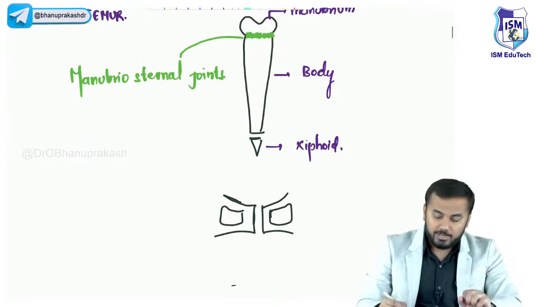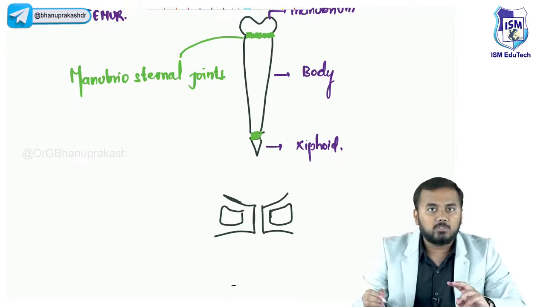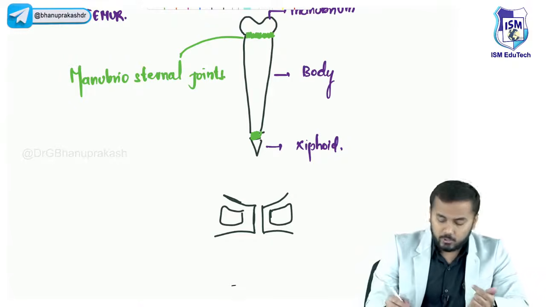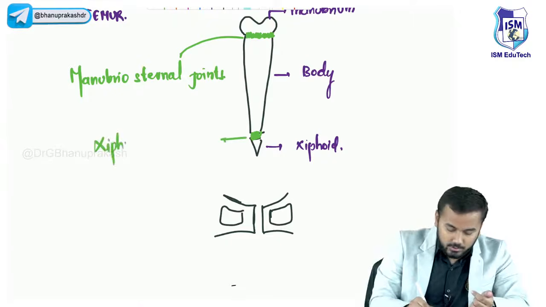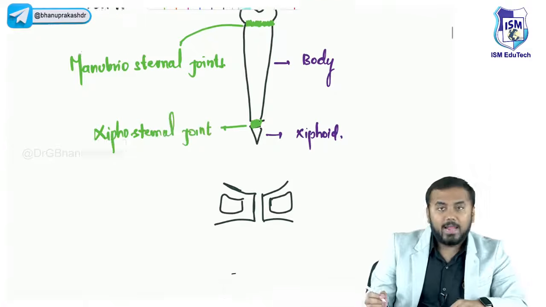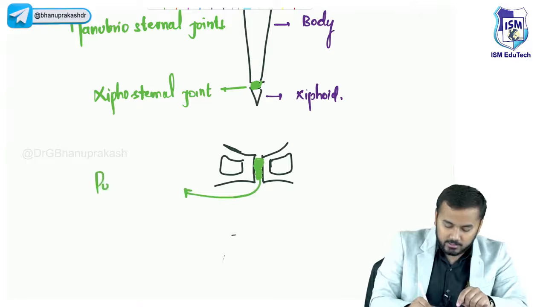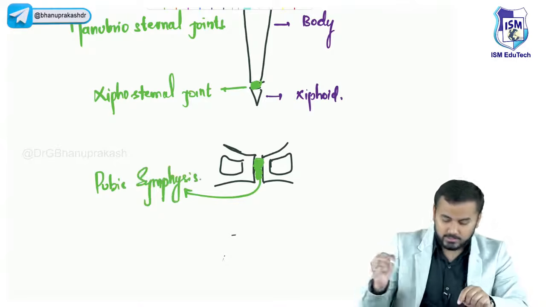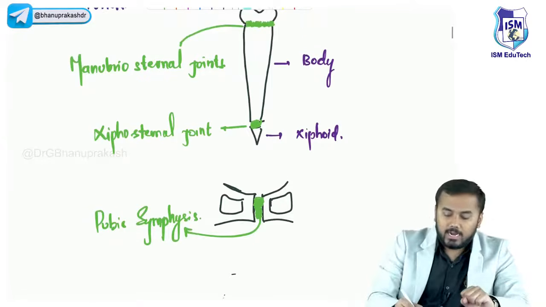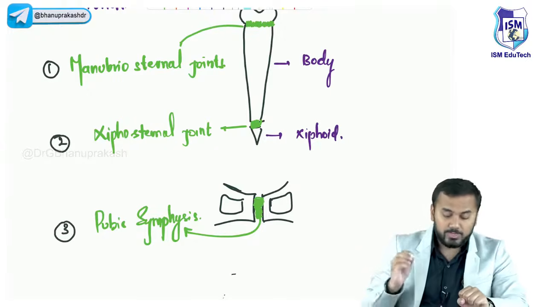Now you tell me, if I mix two words, sternum and xiphoid process, what will it be? This is called the xiphosternal joint. And obviously the joint between the two pubic bones is called the pubic symphysis. Sir, what are the examples of secondary cartilaginous joints? One is manubriosternal, second is xiphosternal, and third is pubic symphysis.